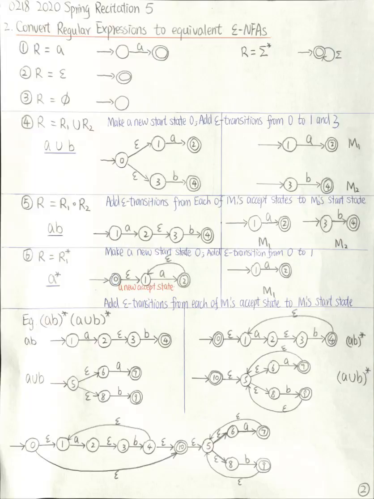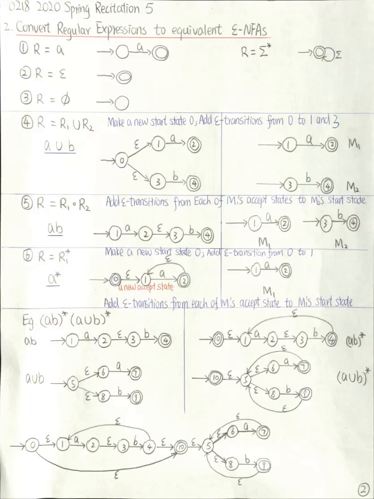M1 is equivalent to the regular expression A, and M2 is equivalent to the regular expression B. To take the union of those two machines, we add a new start state, and we add epsilon transitions from this new start state to the start states of each machine.